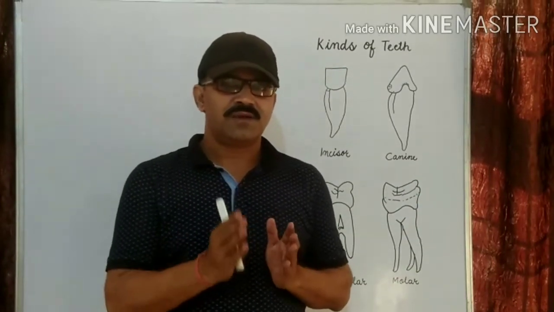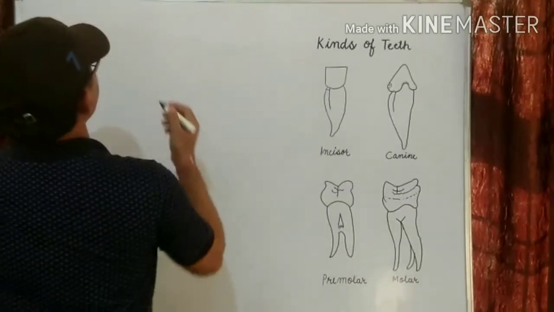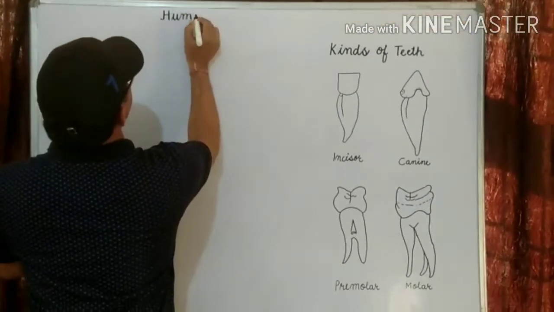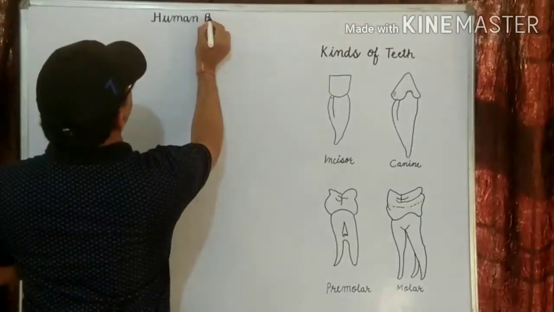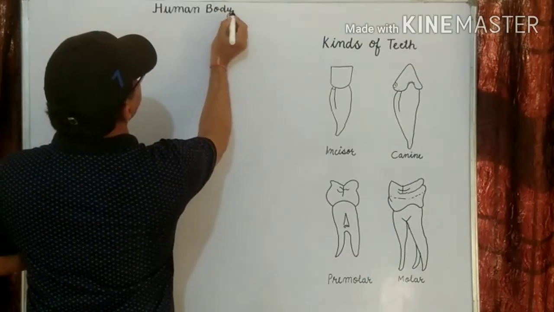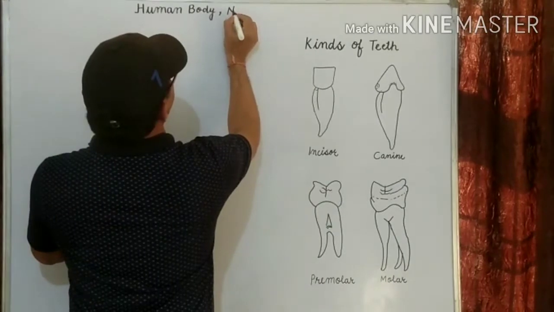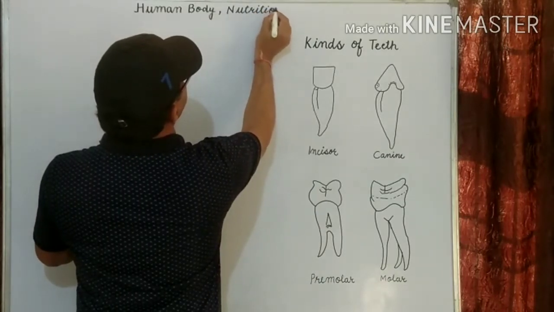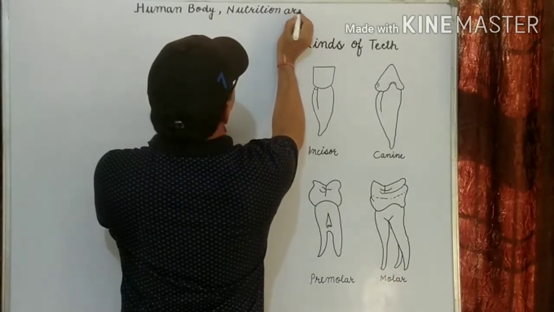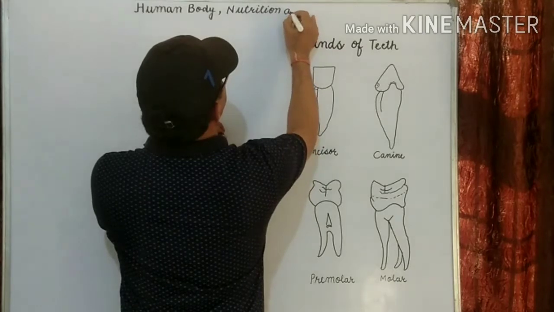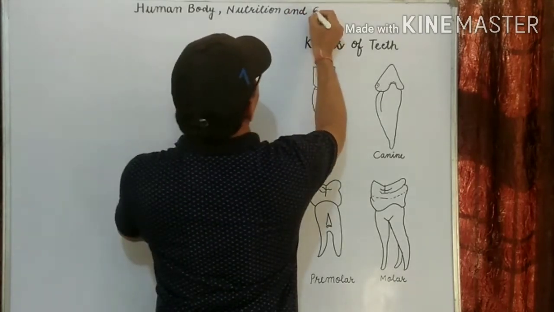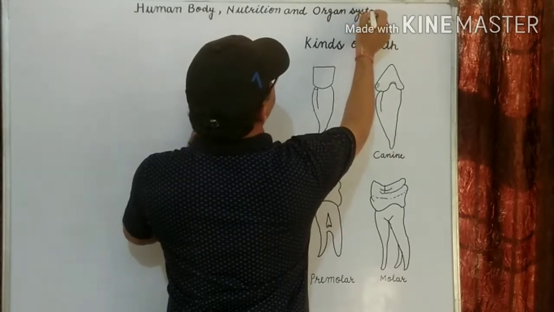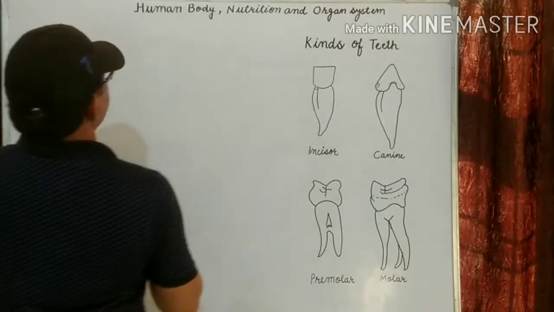Now we will talk about the teeth. The topic is the same: human body, nutrition and organ system. This is class 4th.